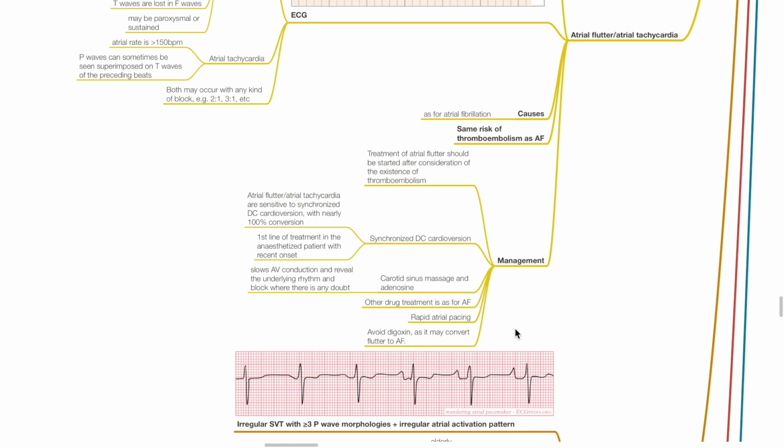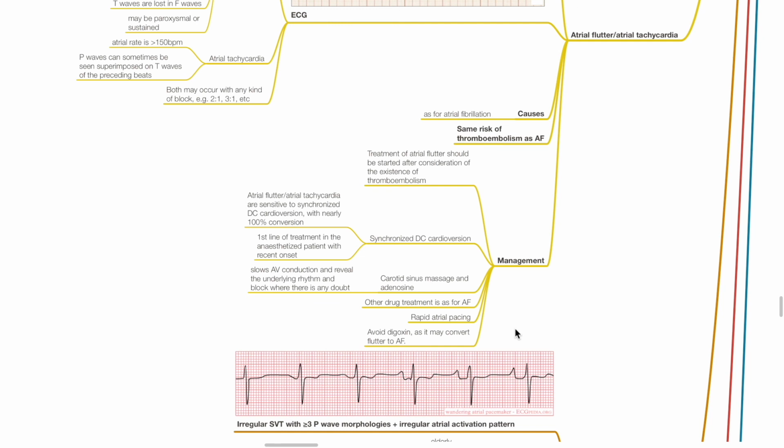Management: treatment of atrial flutter should be started after consideration of the existence of thromboembolism. Atrial flutter and atrial tachycardia are sensitive to synchronized DC cardioversion with nearly 100% conversion rate. The first-line treatment in anesthetized patients with recent onset atrial flutter is synchronized DC cardioversion.